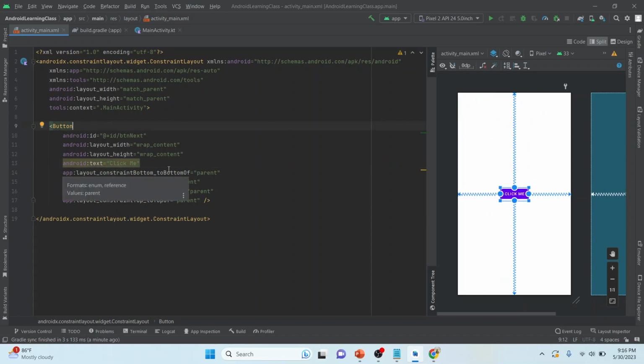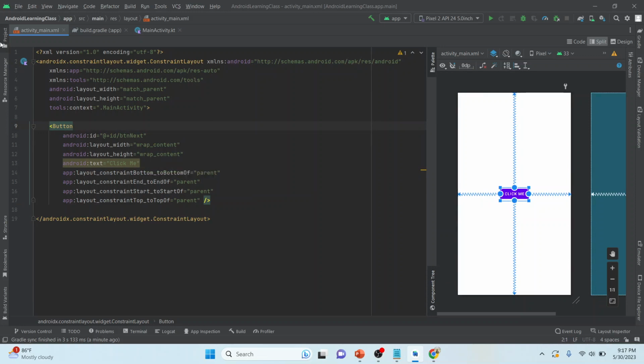These are the attributes of the button. What is an ID? It gives a unique identifier. For example, if I have 10 buttons on one screen, it tells me which button I can use to perform certain processes. So btnNext is this button, and with the help of this I can perform certain actions.